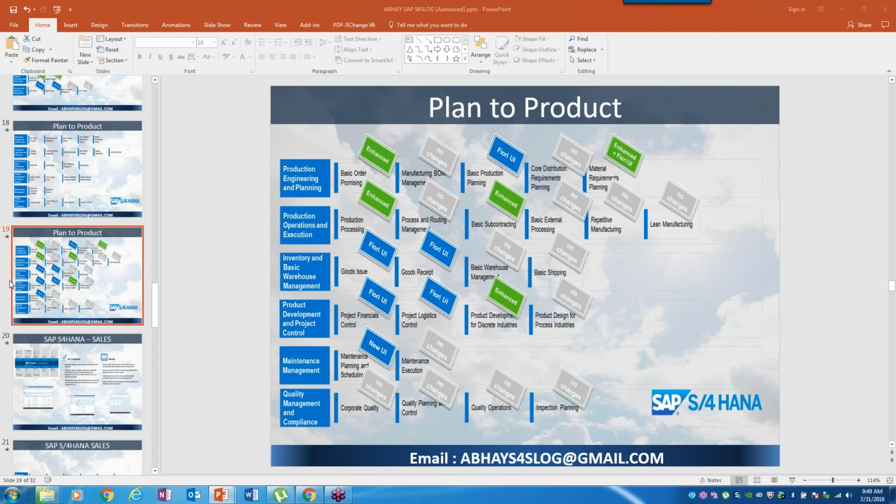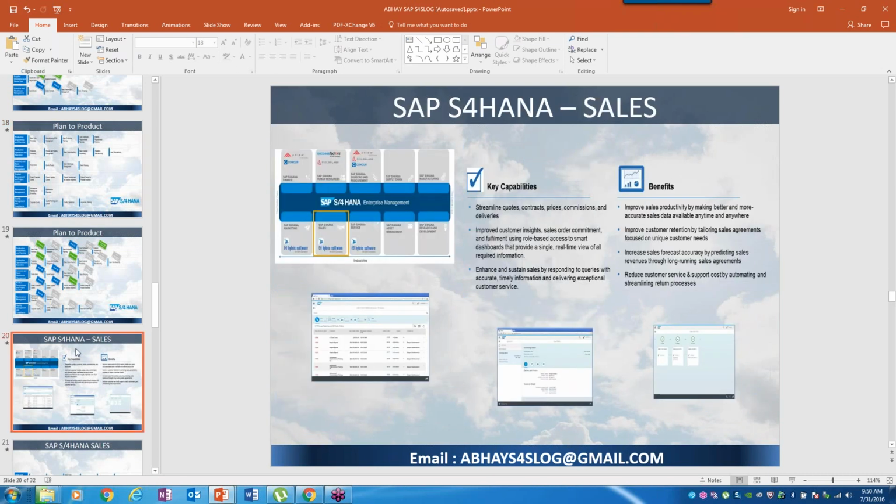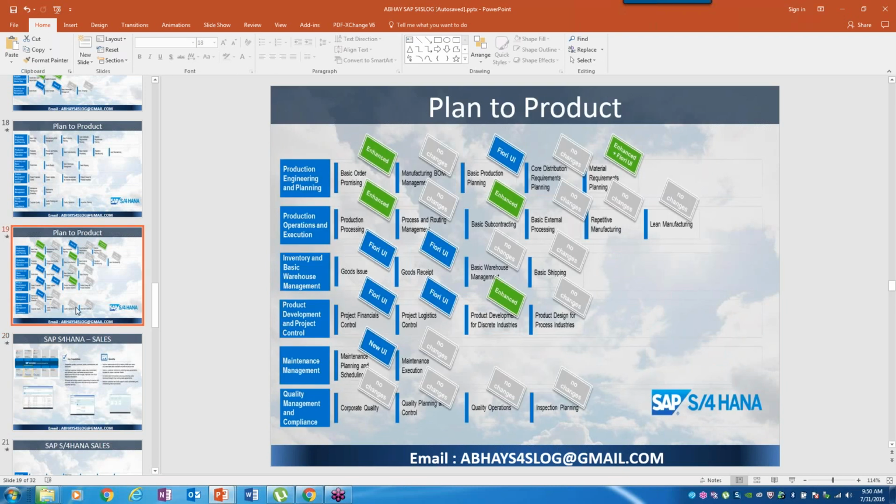Hi Abhay, you mentioned that with S/4HANA we will be called with multiple modules like supply chain, manufacturing, marketing, sales. Does that mean sales and distribution will be subdivided into multiple modules, or will there be new modules? No, it will be the same module. Sales and distribution, we call it sales. You cannot be a distribution module consultant and a sales consultant separately; both are one. For example, take inventory management and procurement, it's together. The naming has changed, but not the roles of a consultant.